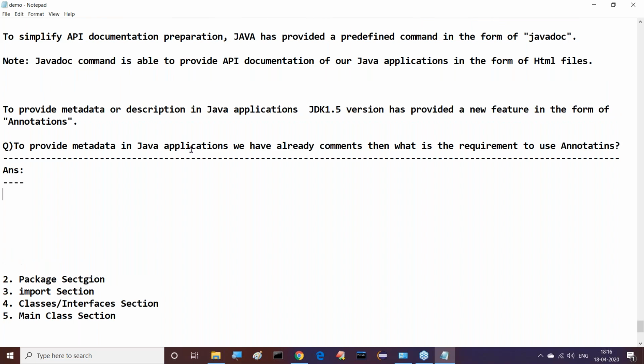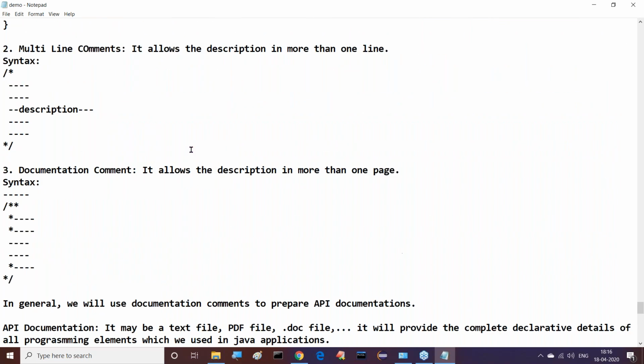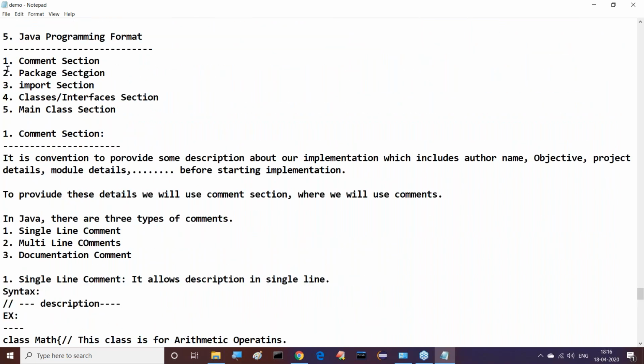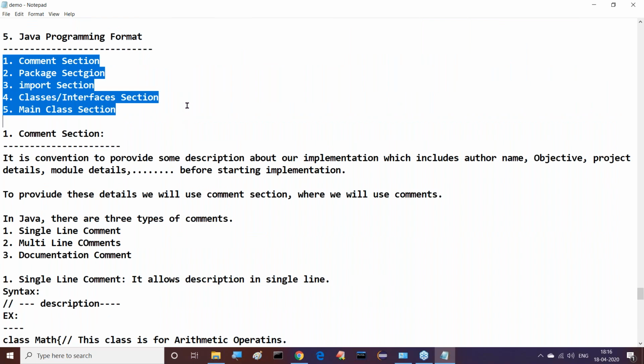In Java programming format, overall 5 parts are available. First one is comment section. Next one is package section. Third one is import section. Next one is classes or interfaces section. And the fifth one is main class section. These are the various sections available in Java. Right, sir.